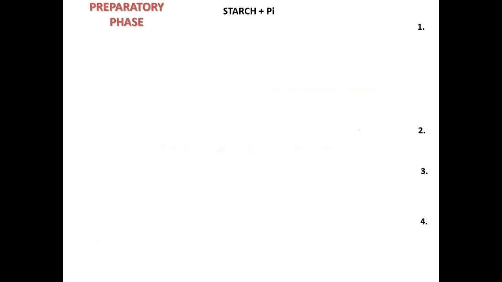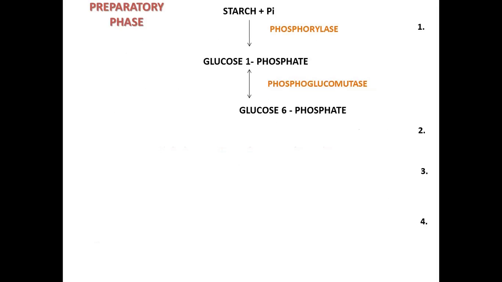In the preparatory phase, starch in the presence of inorganic phosphate and the enzyme phosphorylase changes into glucose 1-phosphate. Now this glucose 1-phosphate is changed by the enzyme phosphoglucomutase into glucose 6-phosphate. This glucose 6-phosphate may also be generated if glucose is directly present in the cell, with the help of the enzyme hexokinase and in the presence of ATP